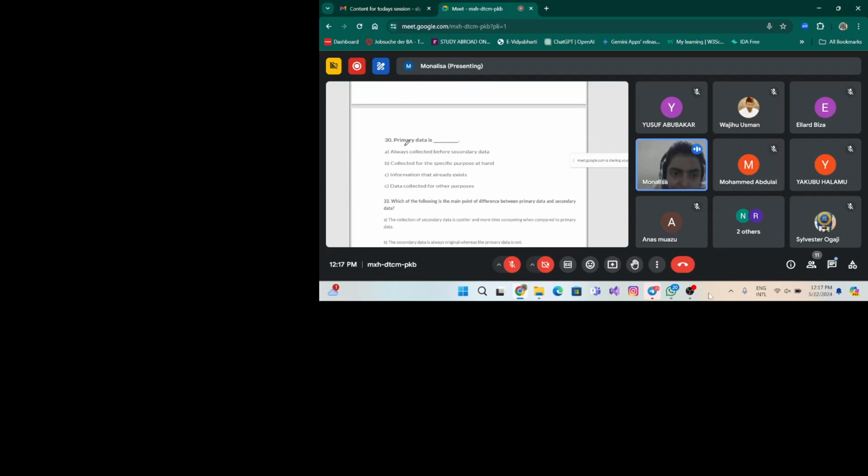Okay, so try to answer this. Whether primary data is always collected before secondary data, or primary data is collected for a specific purpose, or the information that already exists is called primary data, or the data collected for other purpose is called primary data. What will be the answer of this? This is a tricky question, right? Just try to answer what is primary data from the above options.